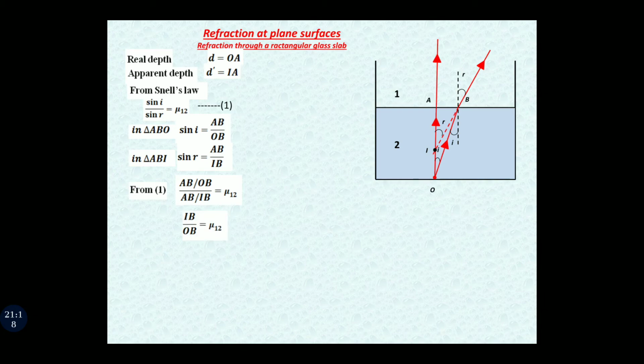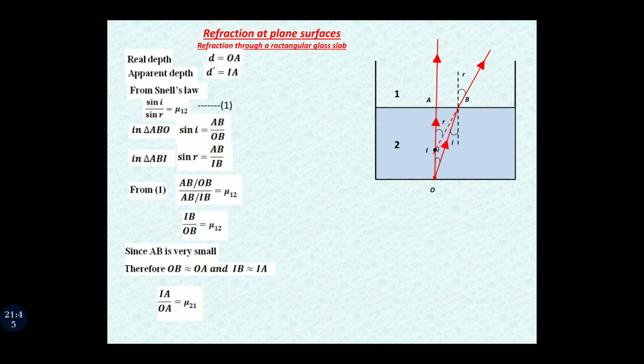Now the refracted ray must reach our eyes, and therefore the distance between the refracted rays is very small, and AB is considered very small. Therefore OB can be approximately equal to OA and IB approximately equal to IA. So we have IA upon OA is equal to mu 1 2.